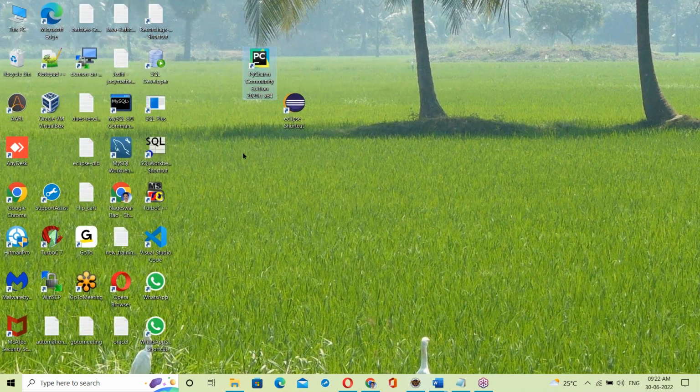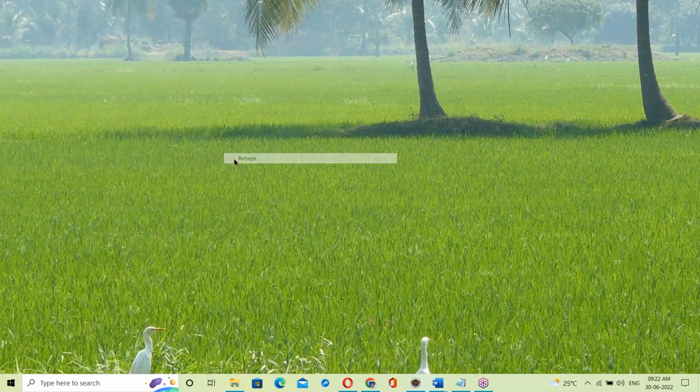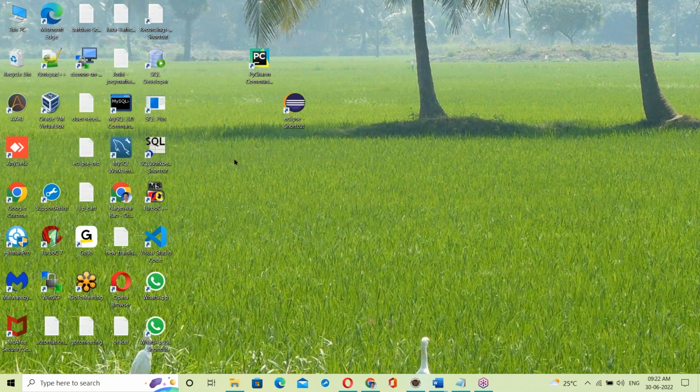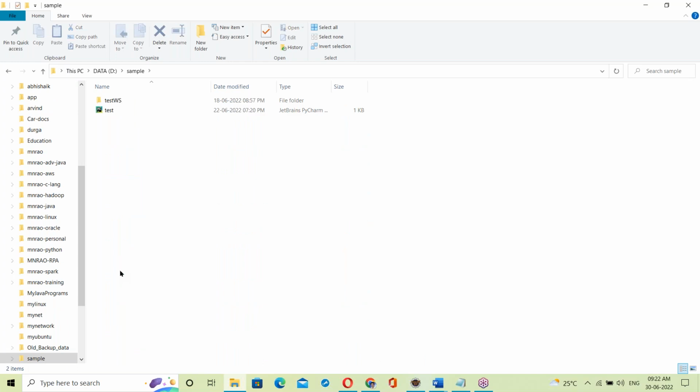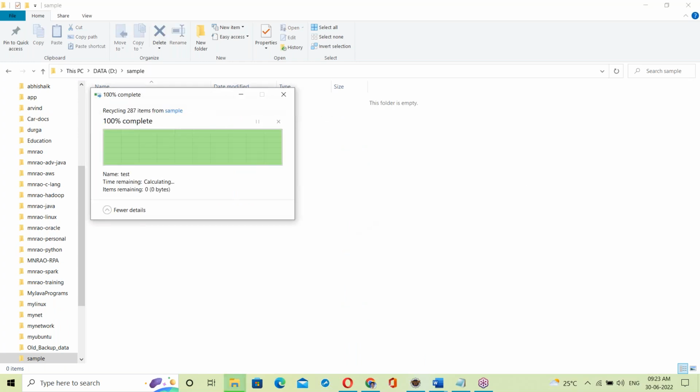Now, it's a very simple script I'm developing, so going for an IDE is not necessary. We'll just go with Notepad. Let us go to the D drive and take a sample folder.